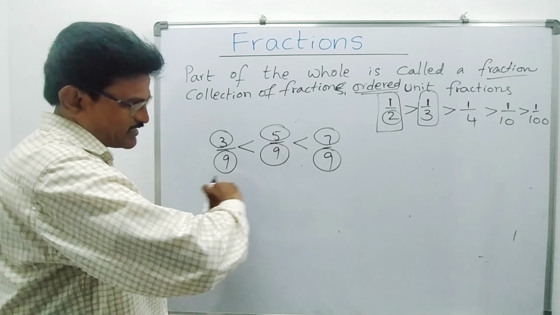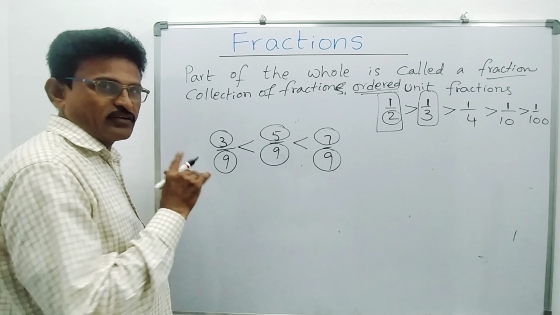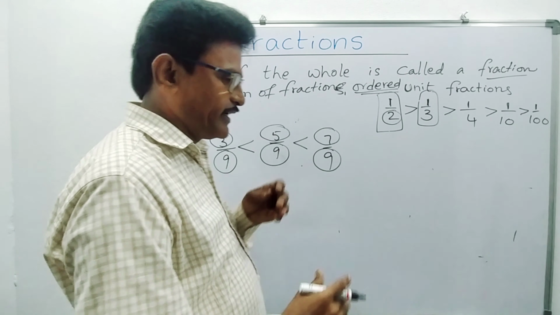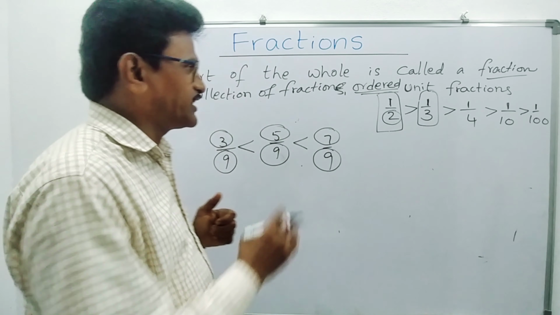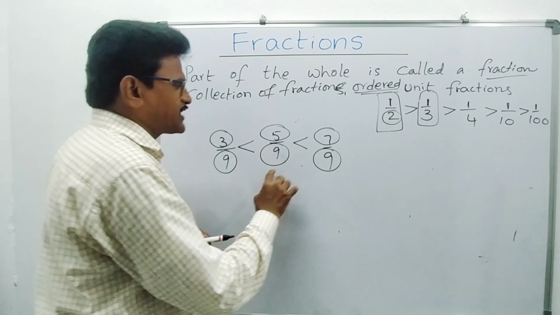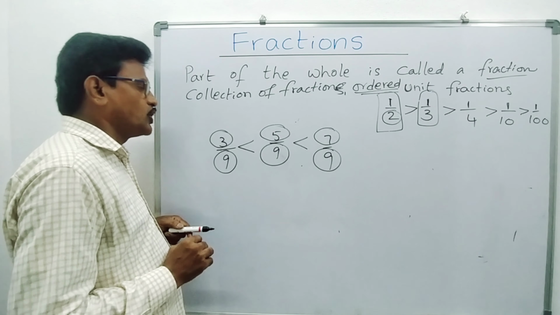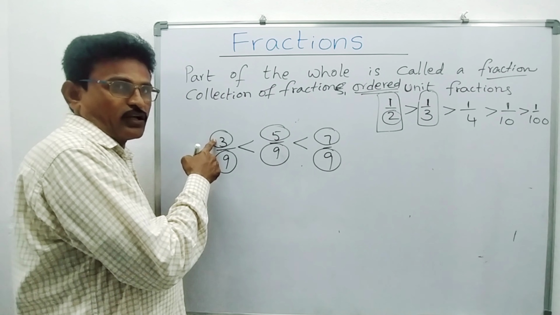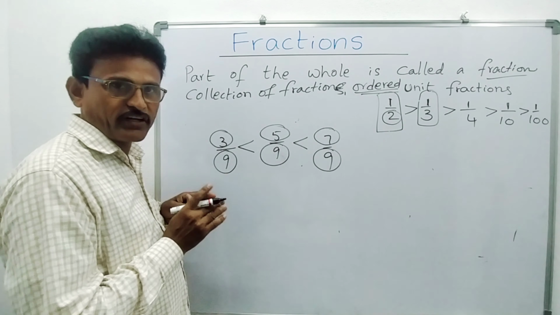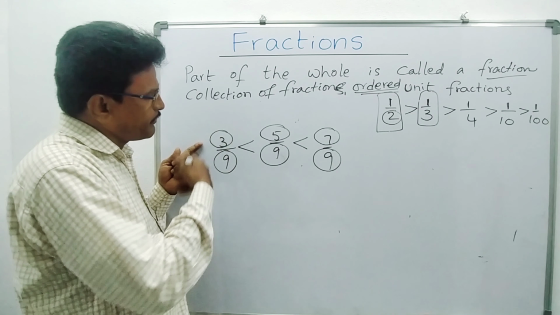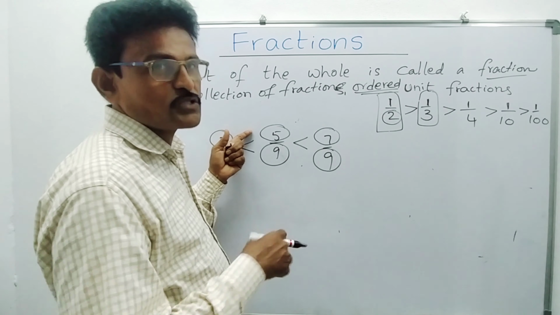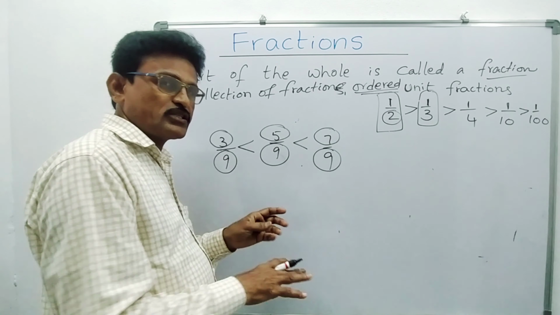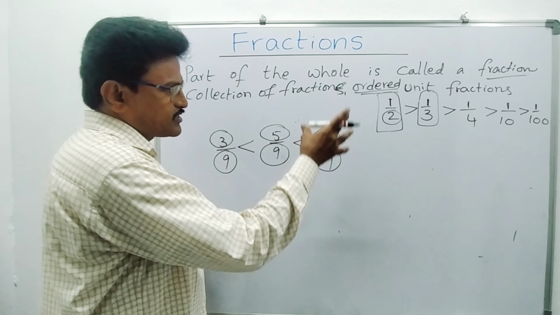See, in ascending order here: 3 by 9 is the smaller one, 5 by 9 is bigger compared to 3 by 9, and 7 by 9 is bigger still. So what is the difference compared to there and here? If the denominators are the same, you just have to observe the numerators. Whichever numerator is the smaller number, that fraction is the smaller fraction. Here 3 is the smaller number, so 3 by 9 is the smaller fraction. Compared to 3, 5 is bigger, so 5 by 9 is the bigger fraction. And 7 is still bigger, so 7 by 9 is bigger. In these three, this is the biggest fraction.